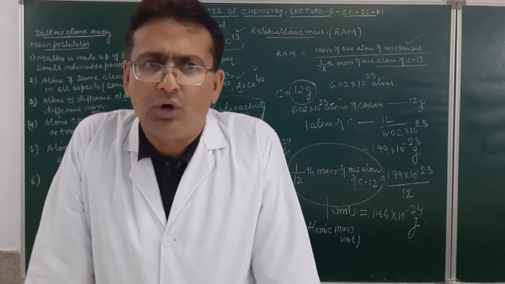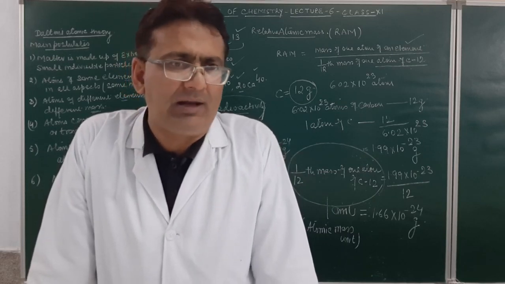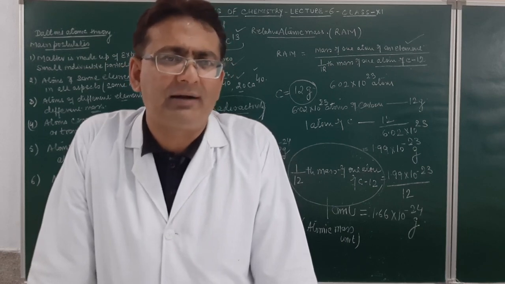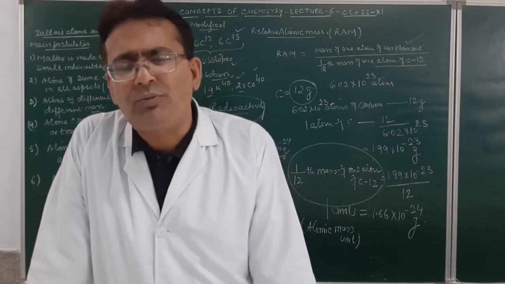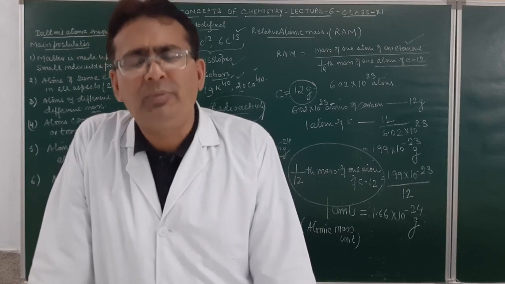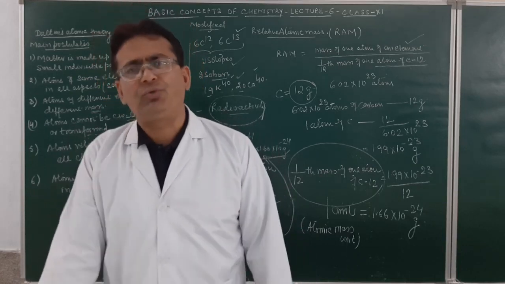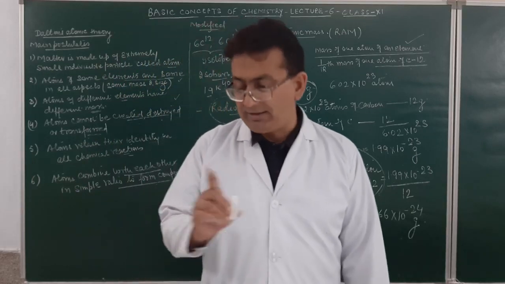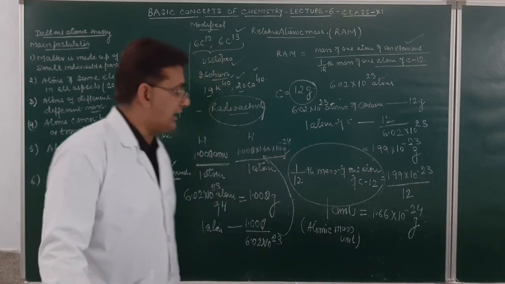If we take the isotopes of an element available in nature, we find their average mass on the basis of percentage abundance. That average atomic mass of an atom of an element, how many times heavier it is as compared to 1/12th mass of one atom of carbon-12, will be called its relative atomic mass. See on the board very carefully.